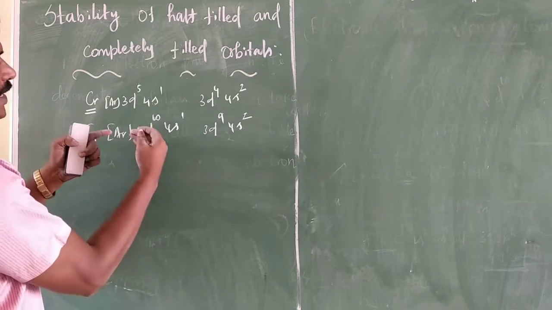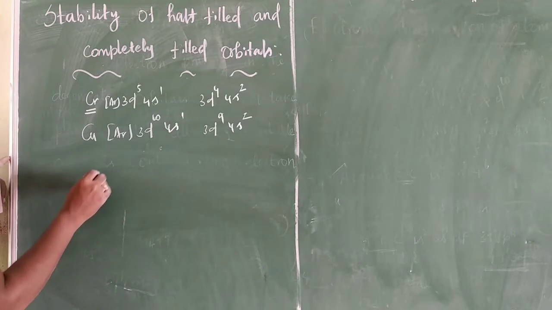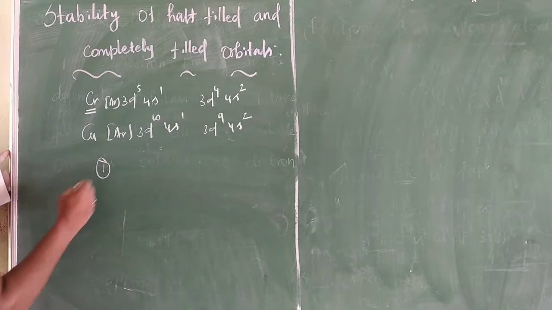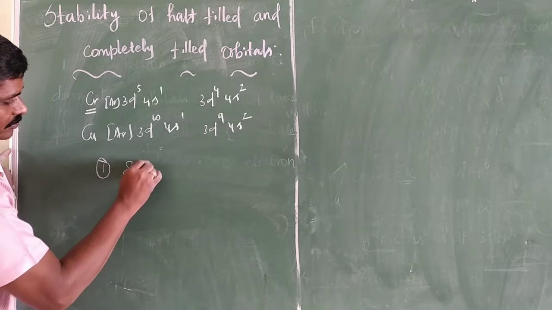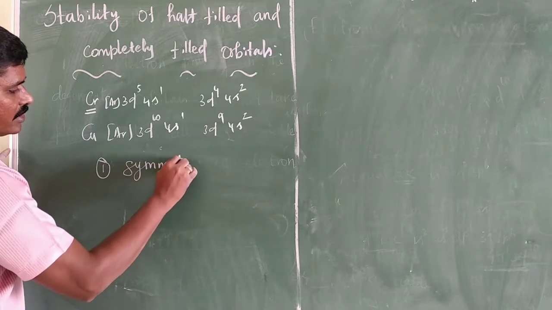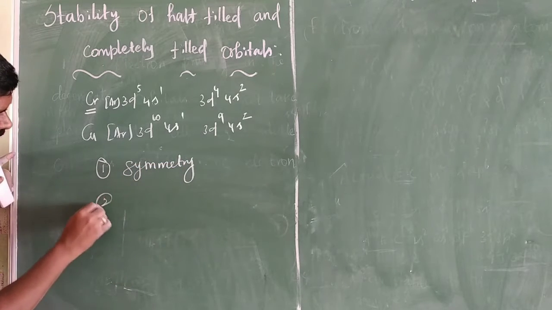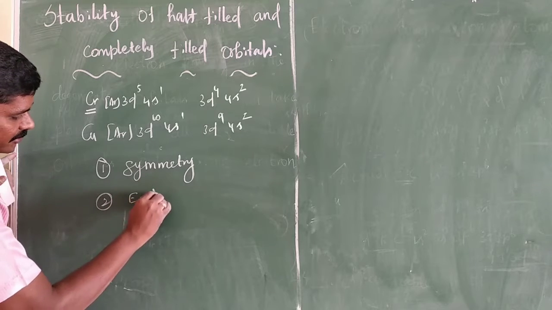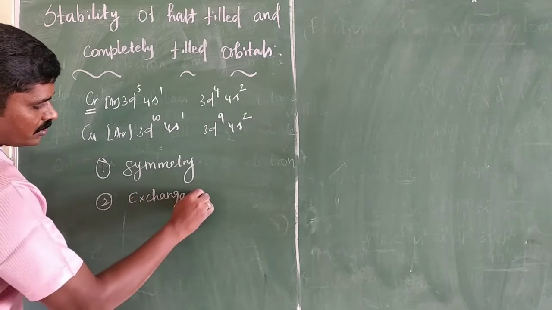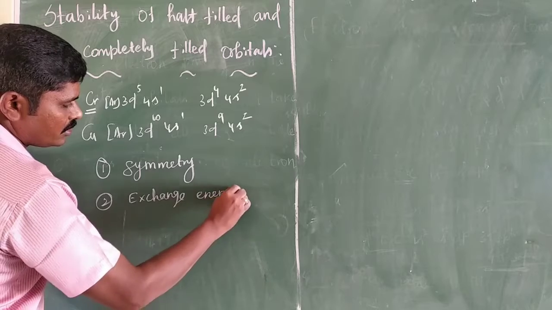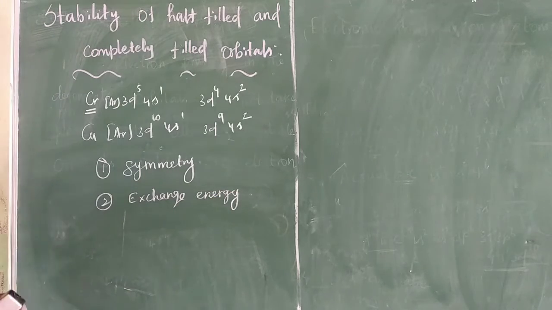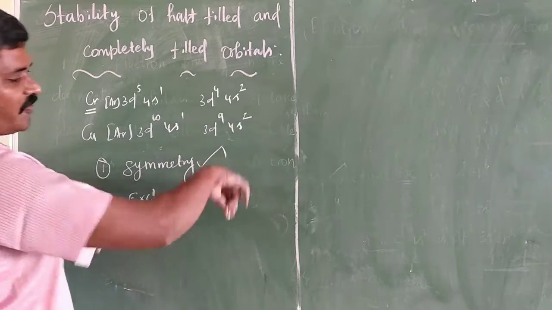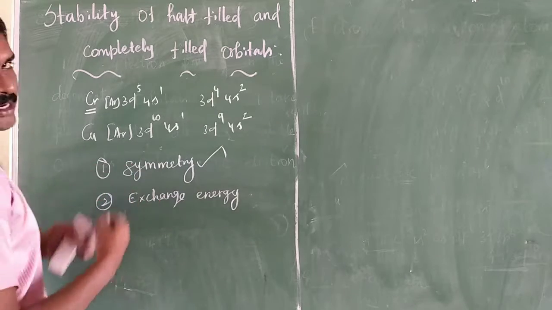This stability can be explained using symmetry and exchange energy. First, the symmetrical distribution of electrons in degenerate orbitals.